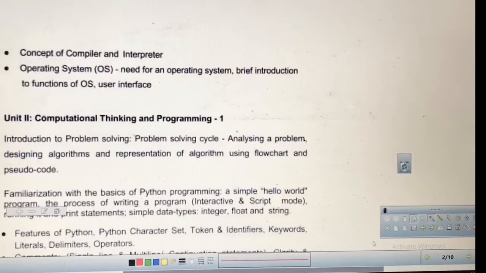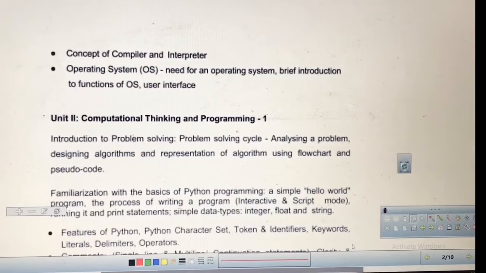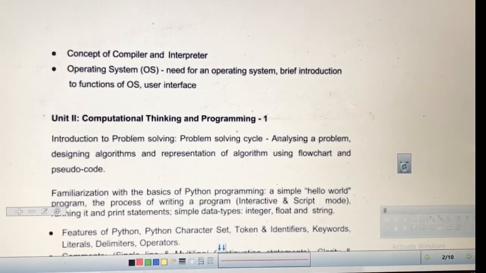After that, in this basic part there is the concept of compiler and interpreter. Your Python is an interpreted language. It uses this interpreter. We will study this. So you should know what is a compiler, what is an interpreter, and what is the difference between them.